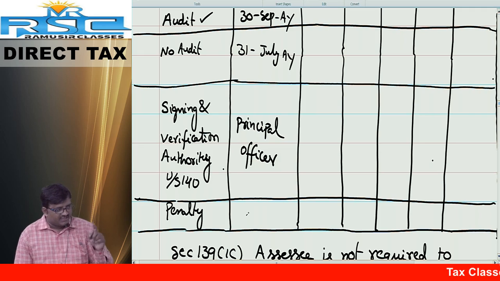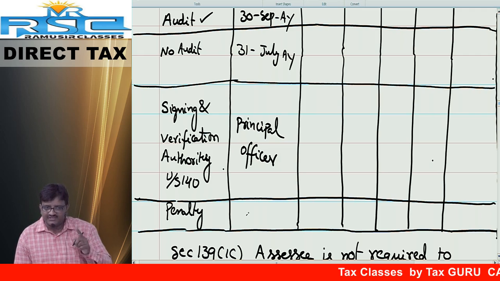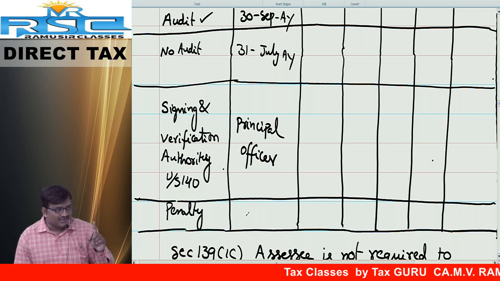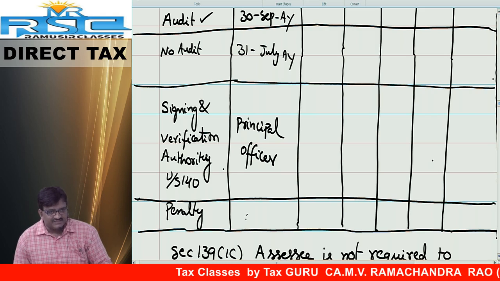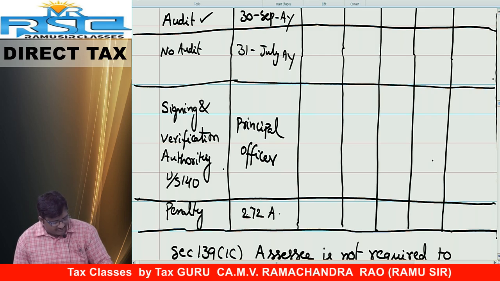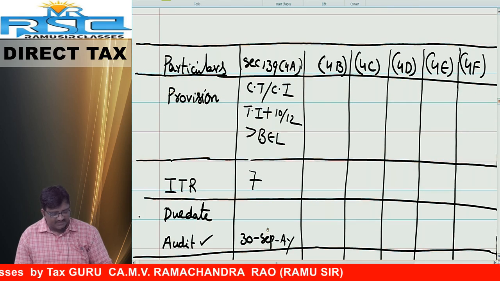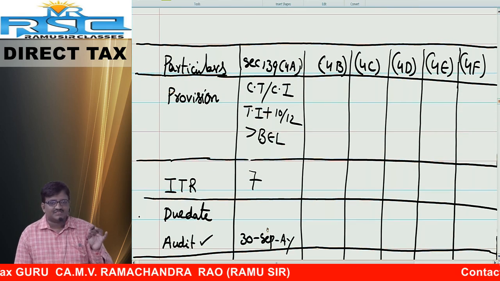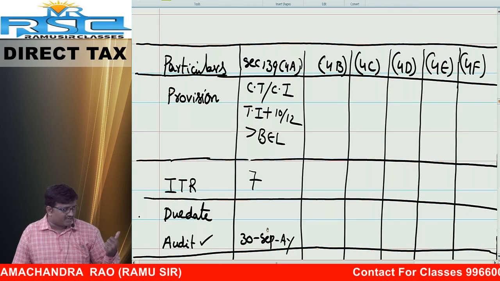Penalty, friends: if the charitable trust has not filed the return of income within the said due date, if the charitable trust has not complied with the provisions of section 139 subsection 4a, compulsorily they are supposed to pay the penalty of rupees 100 per day of default under section 272A. Friends, this is the topic as far as 139 subsection 4a is concerned. Once again, I want everybody to participate in the discussion.